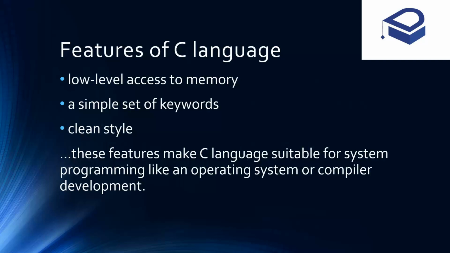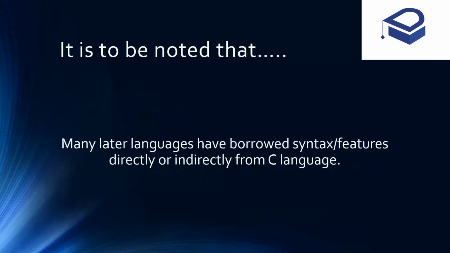Now, I would also like to mention a bit more on this topic. When we are developing an operating system, we need to access the hardware and then accordingly develop the software also. So that is the main reason why C has been preferred for writing an operating system. Why? Because C has low level access to the memory and it provides access to all the ports of the computer. Similar things go for compiler development.